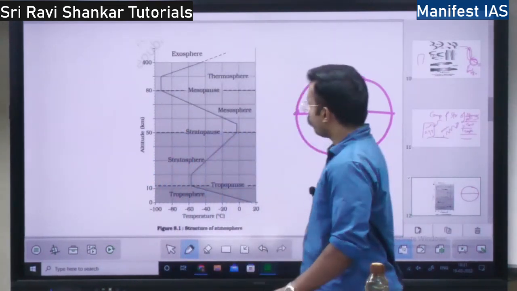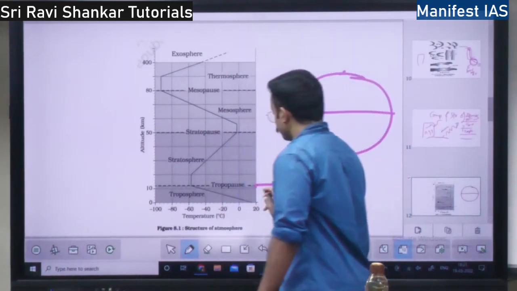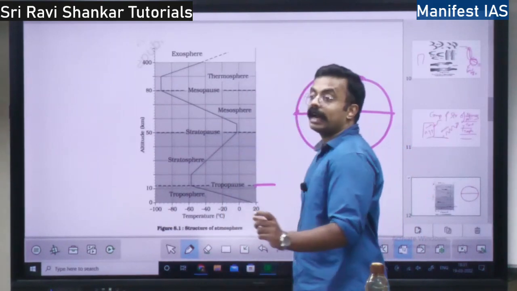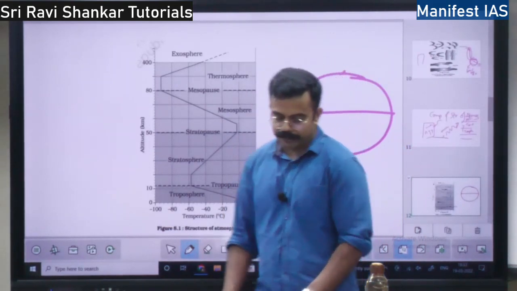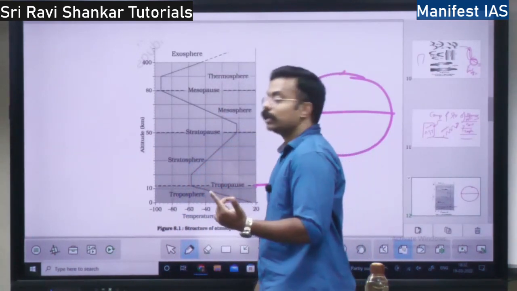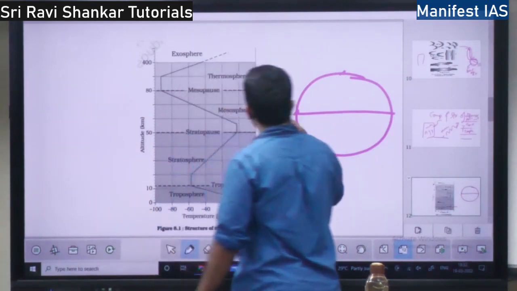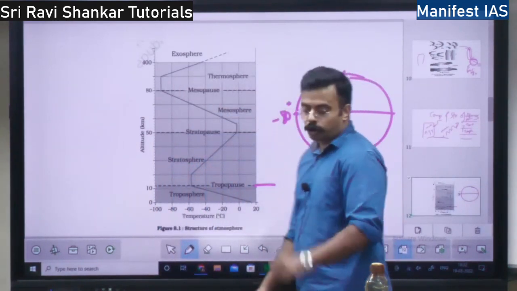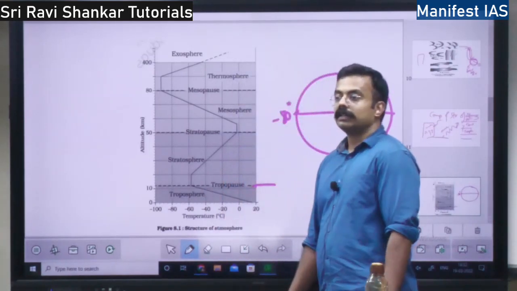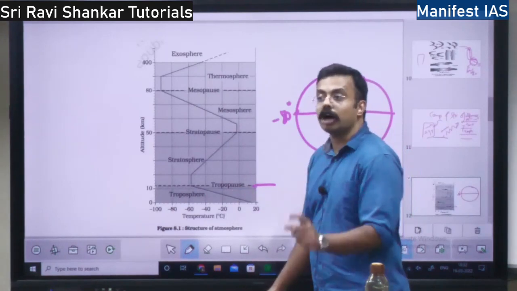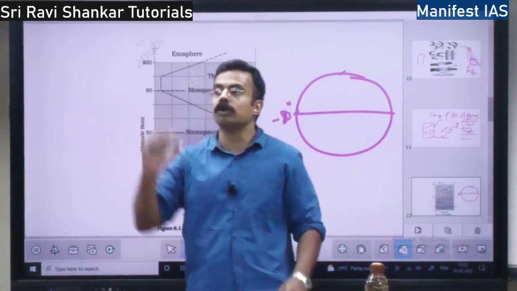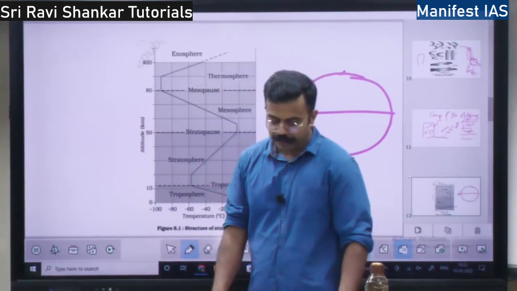Next you have tropopause. Where the troposphere ends, it is called tropopause. At the equator, the tropopause temperature is minus 80 degrees Celsius. See why tropopause? Because here temperature is constant. That is why it is called tropopause, right? So at the equator it will be minus 80 degrees Celsius. At the poles it will be minus 45 degrees Celsius.